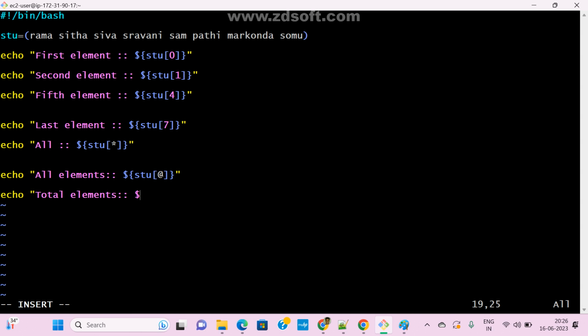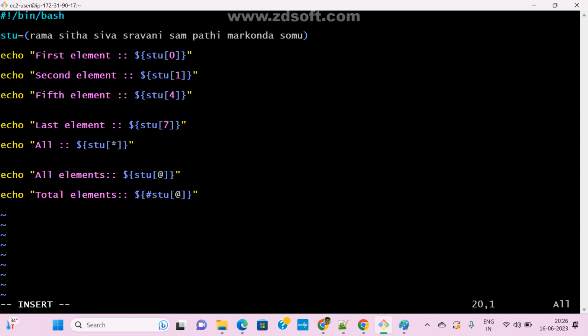So this is the syntax, guys: dollar, curly bracket, hash, then the variable name, the array name, stu, and then at or star. We can use at or star. Clear?